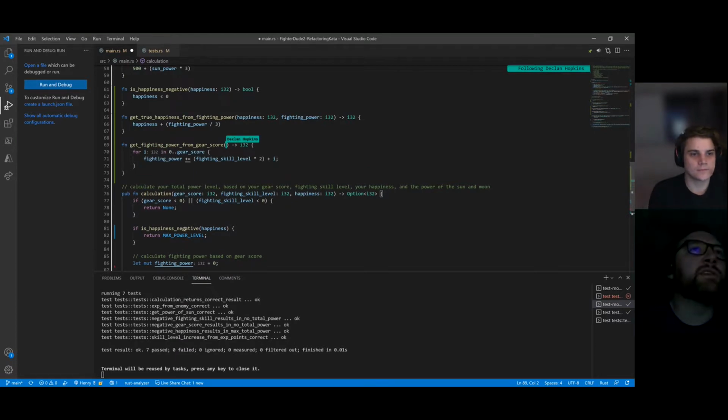Okay. Yeah, and so it looks like I think it takes fighting power as a base. Fighting power, yeah. Oh, but it also uses a fighting skill level. Yeah. And a gear score. So interesting that fighting skill level wasn't mentioned in the comment.